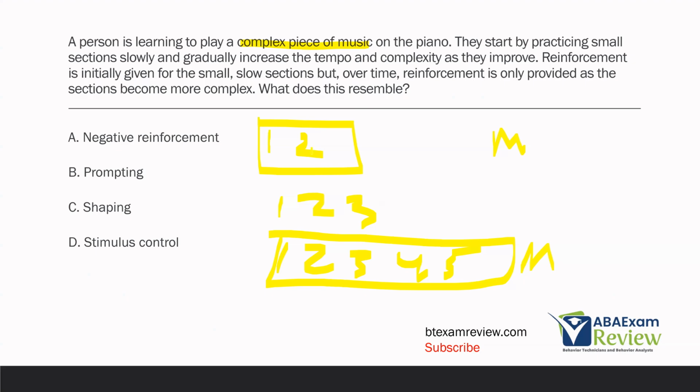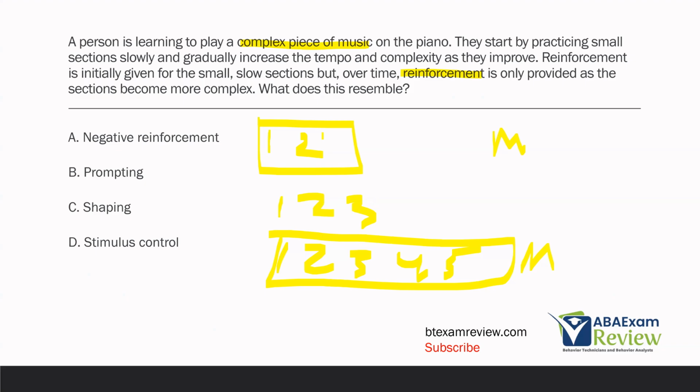A, negative reinforcement. Well, it doesn't mention negative reinforcement. We just know reinforcement being provided. So we can't say it's negative reinforcement. It appears to be positive. We don't know for sure. So A just doesn't fit. What about B, prompting? There may be prompting going on, but it's not mentioned here. And prompting is not what this scenario resembles. What the scenario resembles is C, shaping.